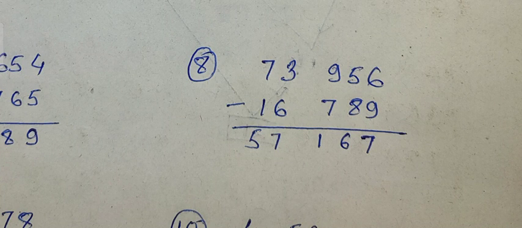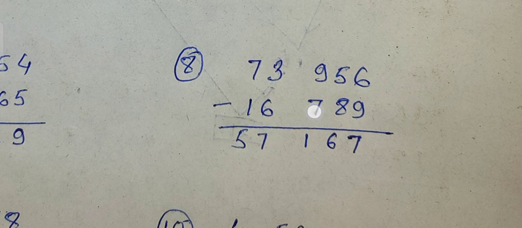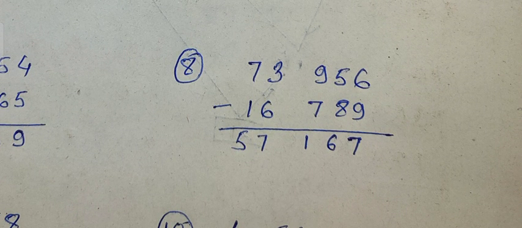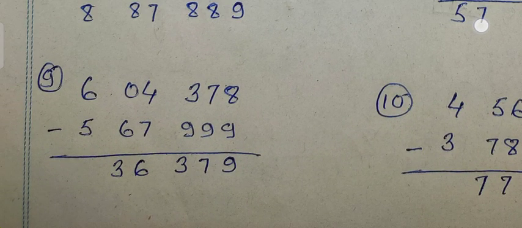Question number 8. What must be added to 60,789 to get 73,500 and 73,956? If we subtract these numbers, we get the answer 57,167.